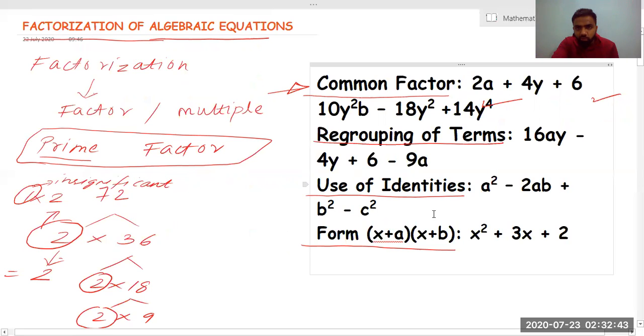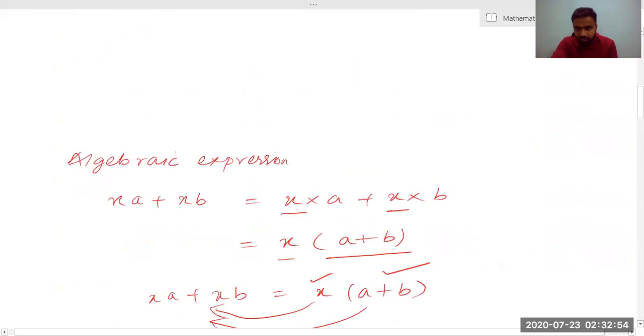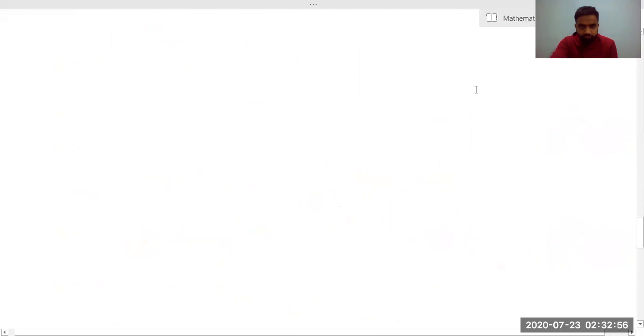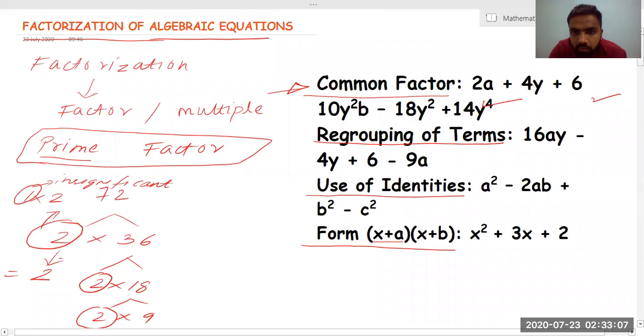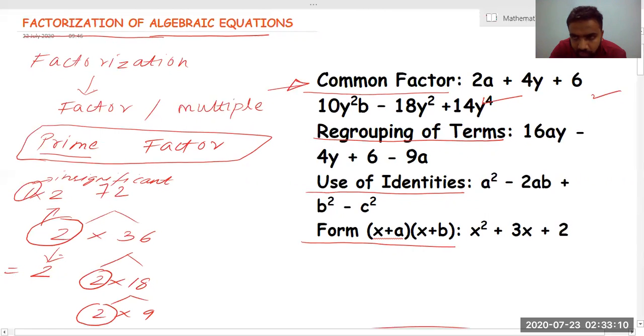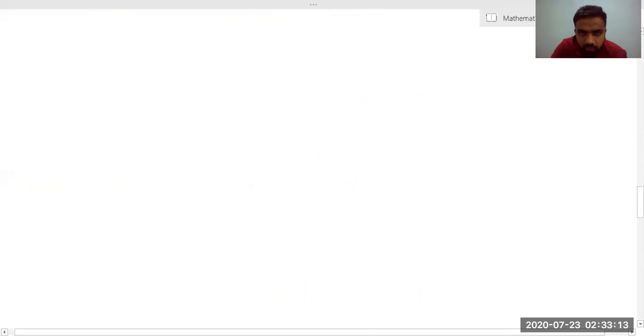Now we will try to take another question. We don't have much time. I was told that we have to take the demo in 15 minutes time. Still, we will take some question. I will take a question of regrouping of terms: 16ay plus 4y plus 6 minus 9a. Okay.